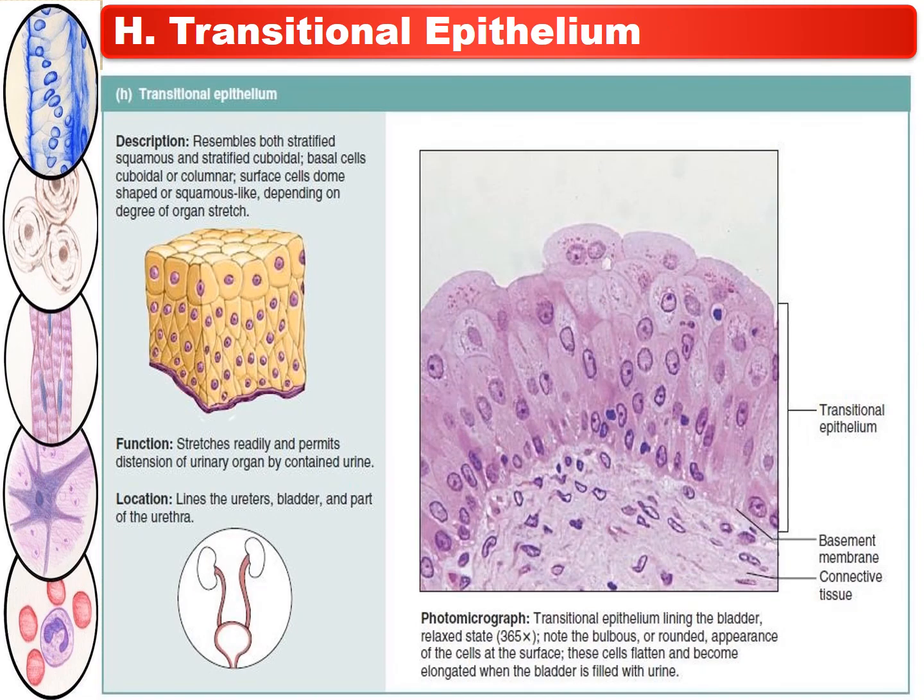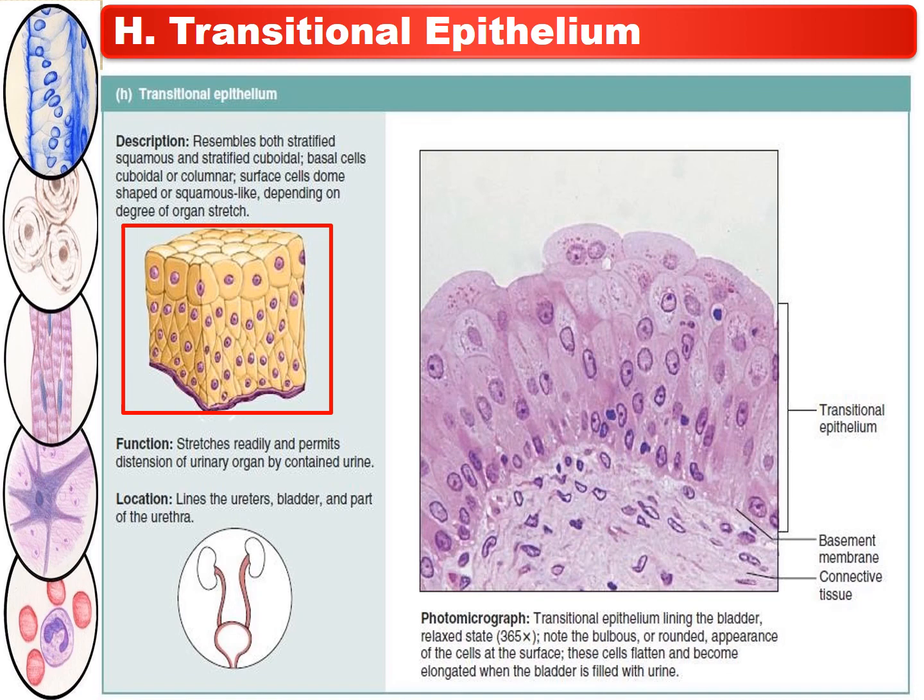In addition to this, the eighth kind of epithelial tissue is the transitional epithelium. This transitional epithelium resembles both stratified squamous and stratified cuboidal. Actually, the basal cells are cuboidal or columnar, and the surface cells are dome-shaped or squamous-like, depending on the degree of organ stretch.